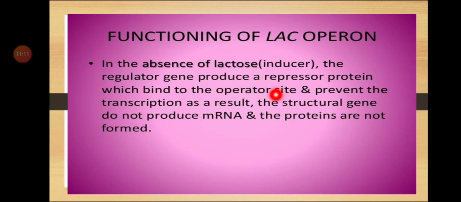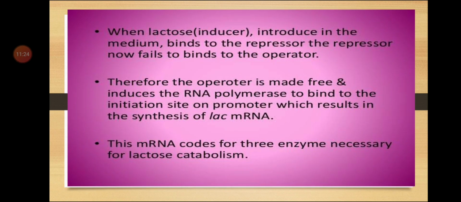Because of this, the repressor-inducer complex fails to join with the operator gene, which is then turned on. It is made free and induces the RNA polymerase to bind with the initiation site on the promoter, which results in the synthesis of lac mRNA. The structural genes produce all the enzymes, the three enzymes Z, Y and A.